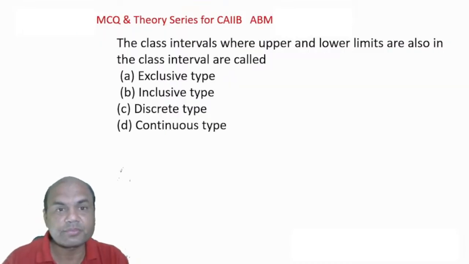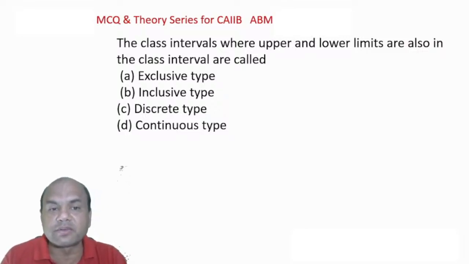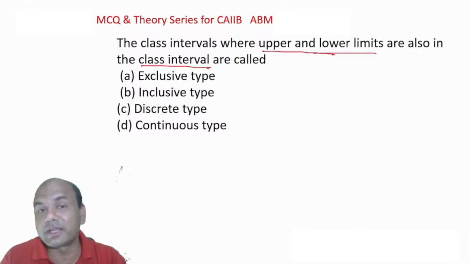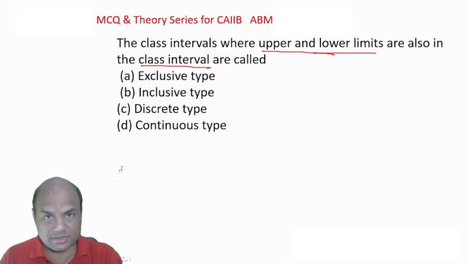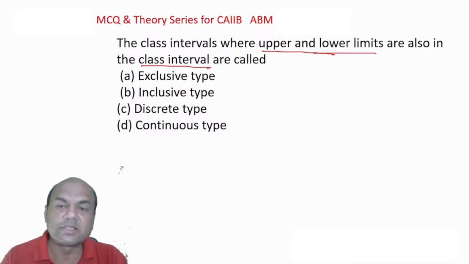The class where the upper and the lower limits are also in the class interval is called as. Have we done this? No, I was explaining you at that time. So this is the same question which we have done. Upper and the lower limits are also in the class interval, so they are in the class interval. So it is called as exclusive, inclusive, discrete, continuous. Which is this? Upper and the lower are also in the class interval.